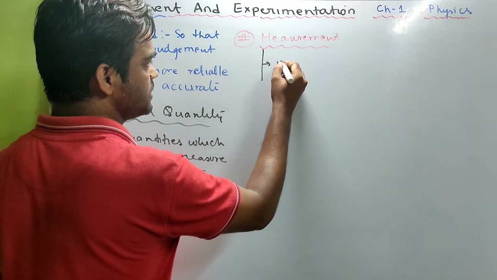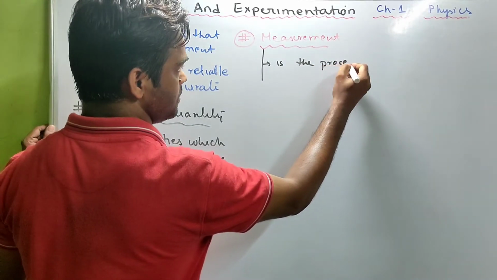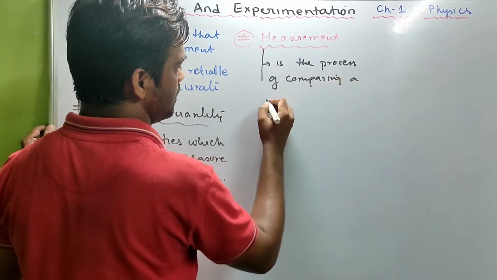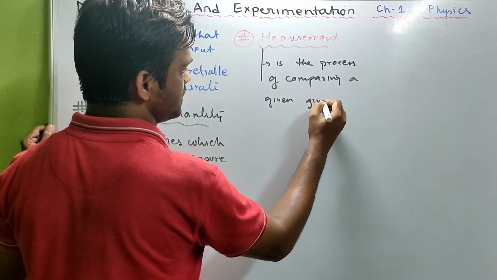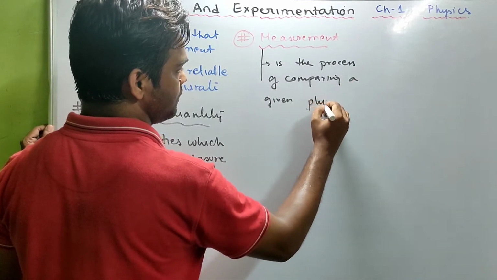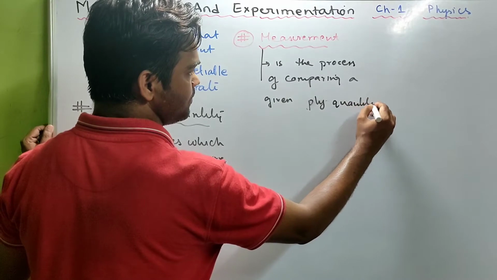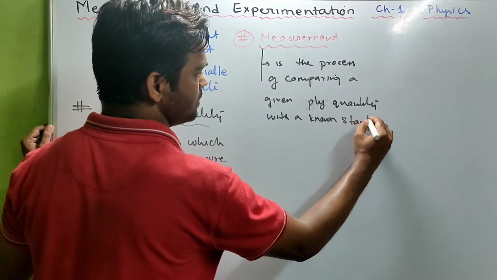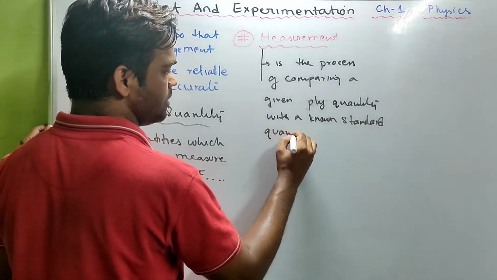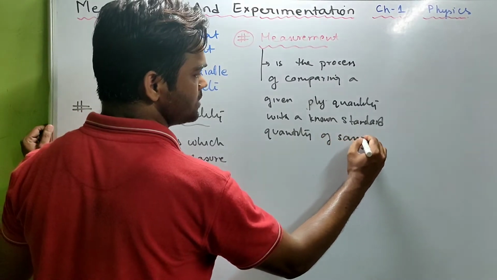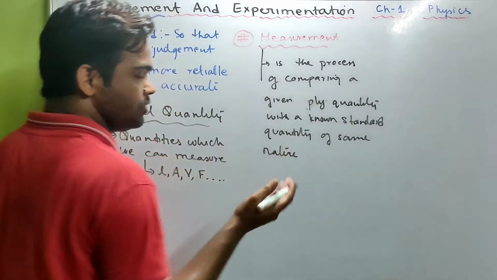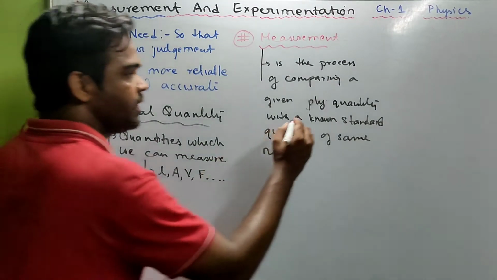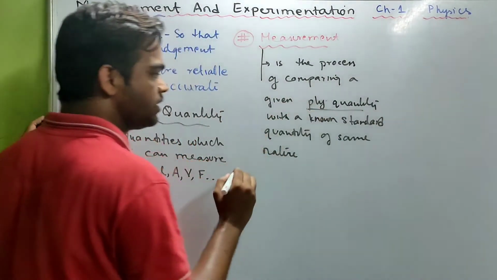So measurement is the process of comparing a given physical quantity with a known standard quantity of the same nature, which means you compare mass with mass, you compare length with length, you compare the given physical quantity with a